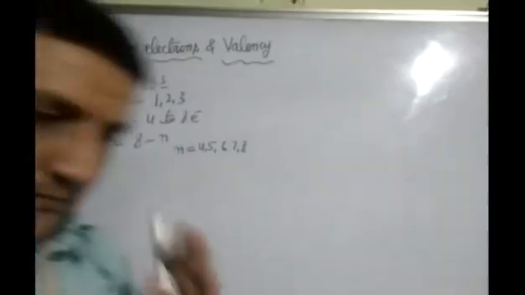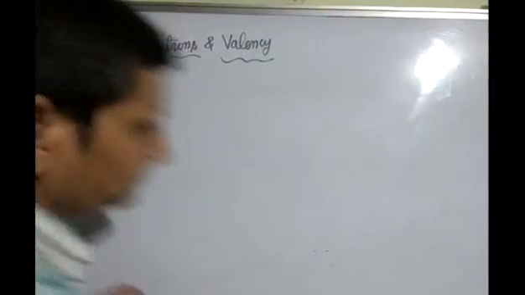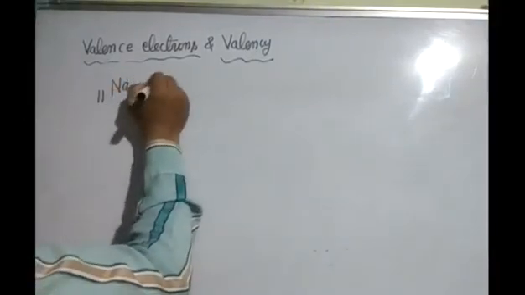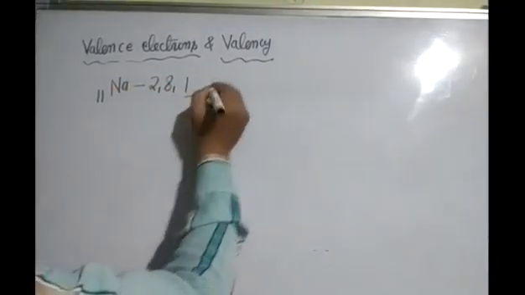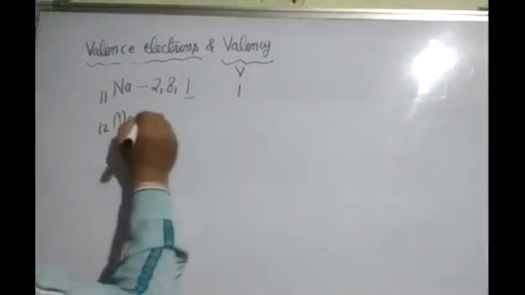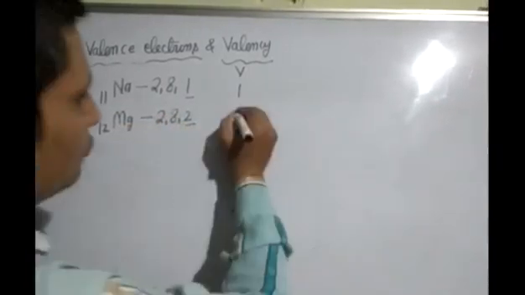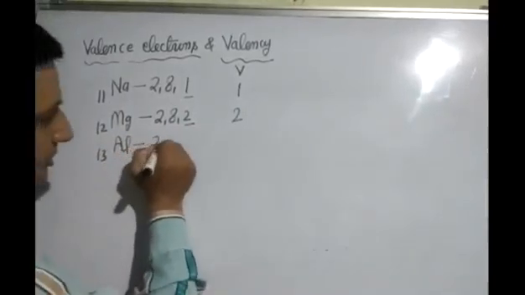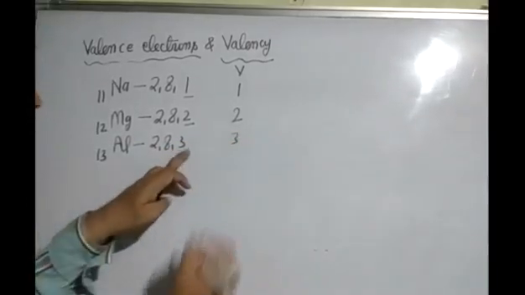Now I am giving you some examples to find valency. For example, sodium: the atomic number of sodium is 11, its electronic configuration is 2, 8, 1. In the last cell 1 electron is present, so its valency is 1. Magnesium: the atomic number is 12, electronic configuration 2, 8, 2. In the last cell 2 electrons are present, so valency is 2. Aluminium: the atomic number is 13, electronic configuration 2, 8, 3. In the last cell 3 electrons are present, so the valency of aluminium is 3.